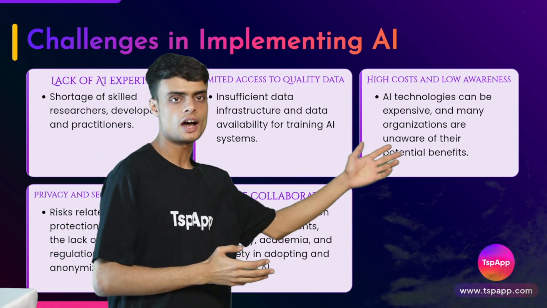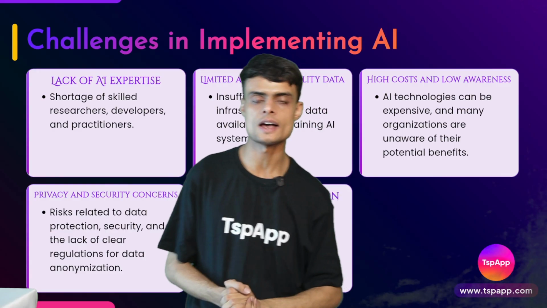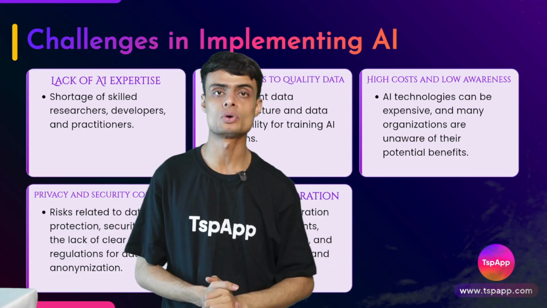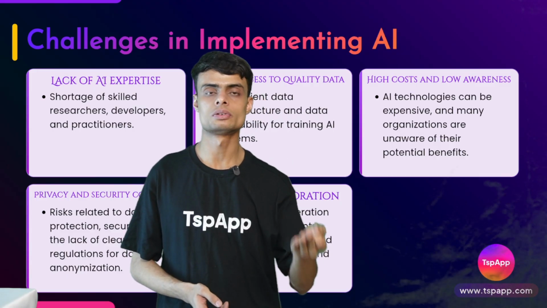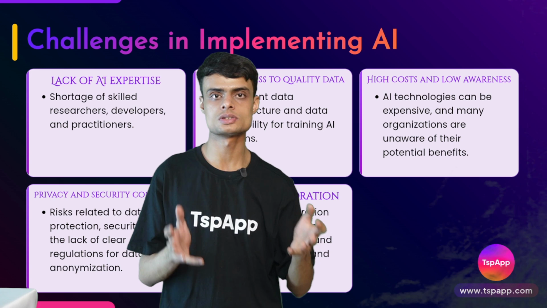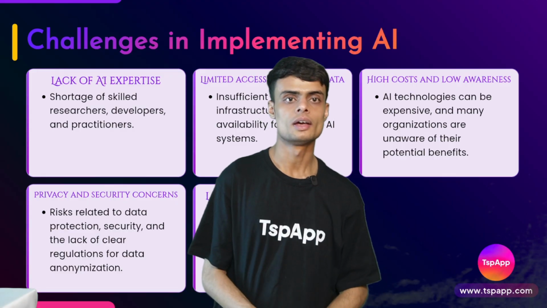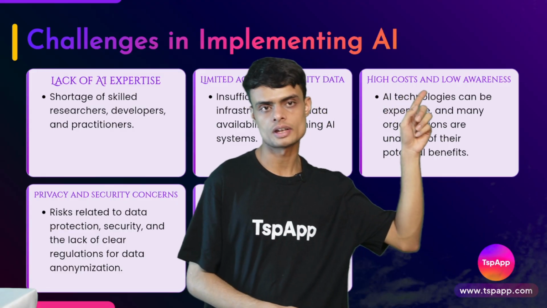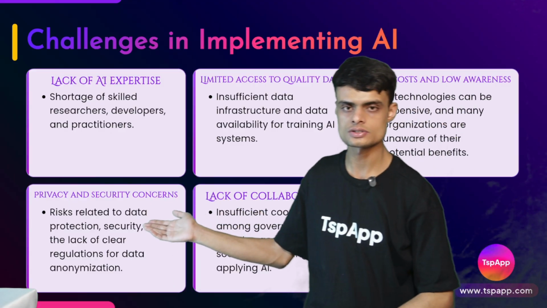And then we have high cost and low awareness. AI has high cost. The cost of making AI, the cost of deploying AI, and the cost of maintaining a whole server for AI is very expensive. And the awareness is very less. Not everyone knows. Then we have privacy and security concerns.